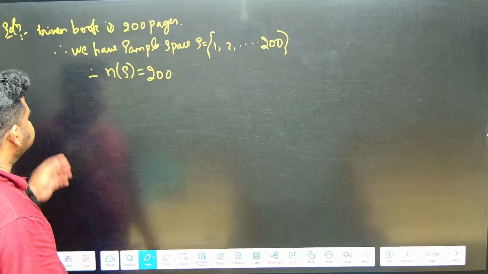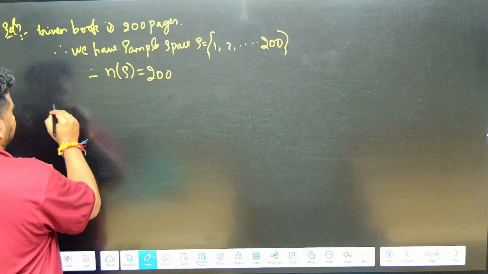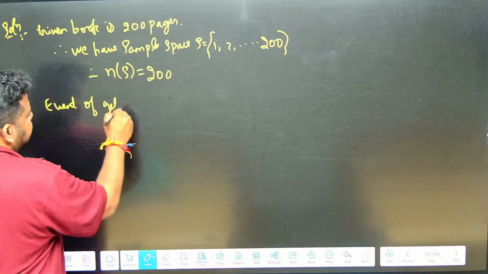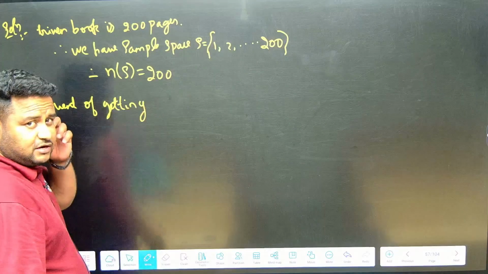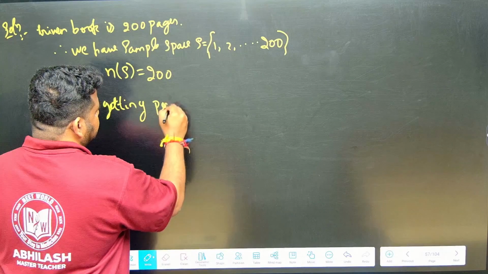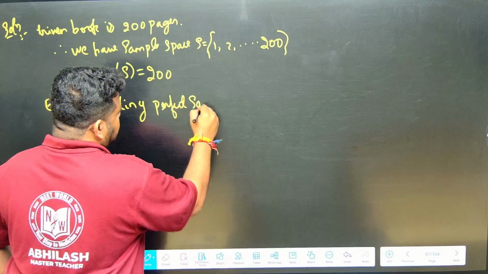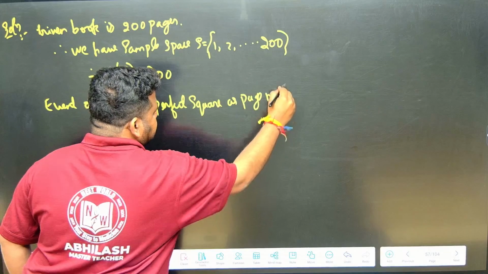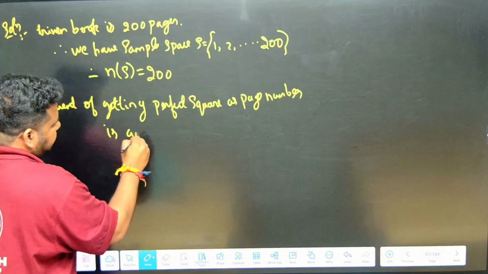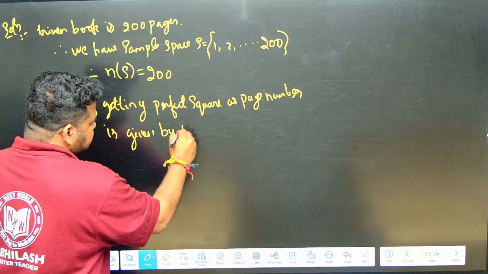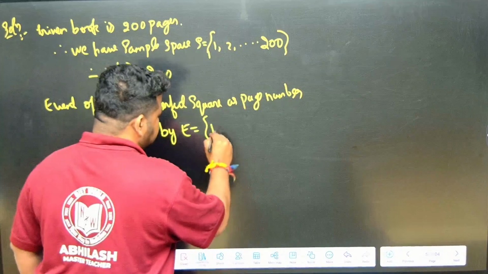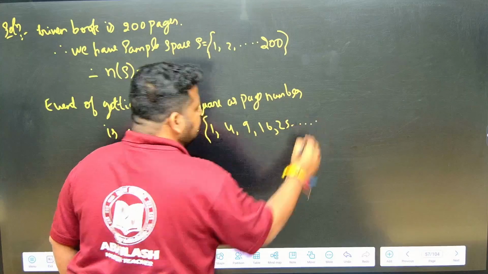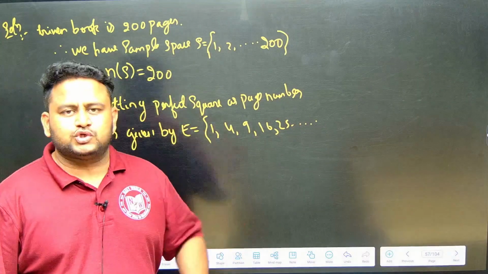Okay, so the favorable outcome is the event of getting a perfect square as the page number. E is given by the perfect squares 1, 4, 9, 16, 25, and it will go on up till where? Close to 200, what is the perfect square that we have?